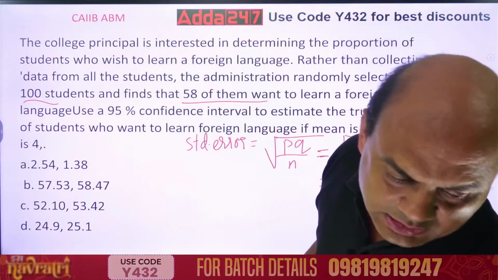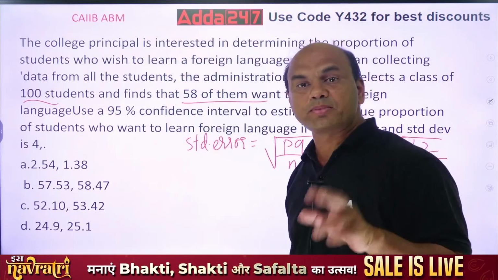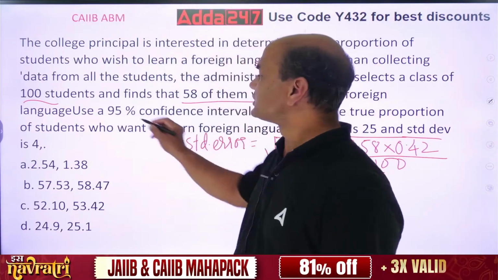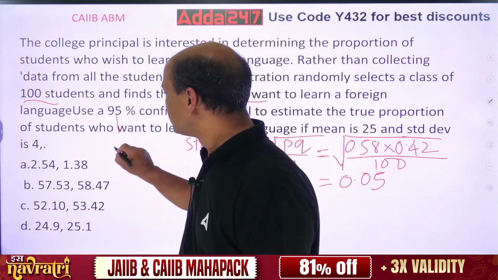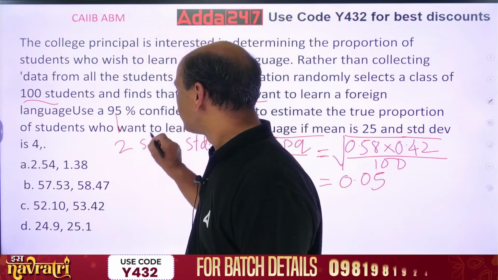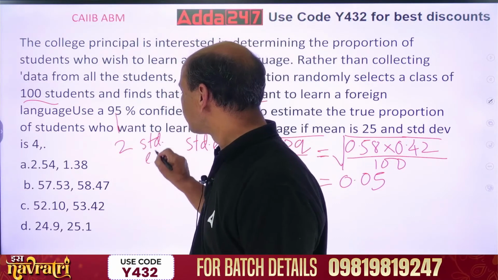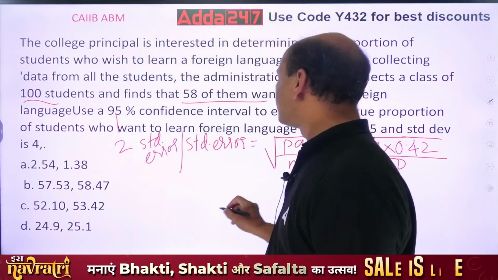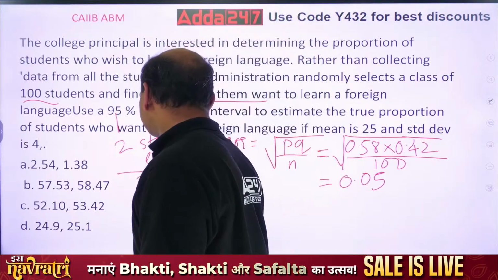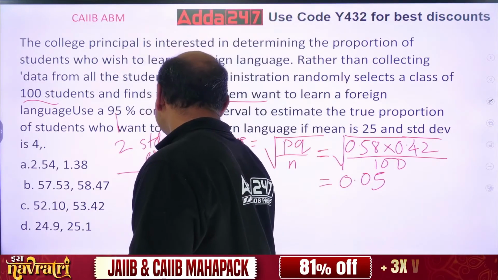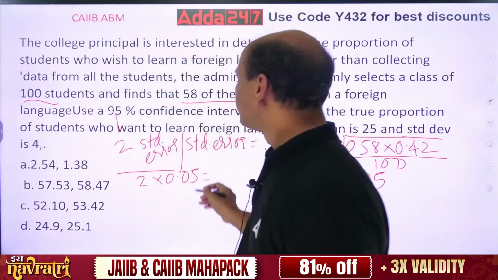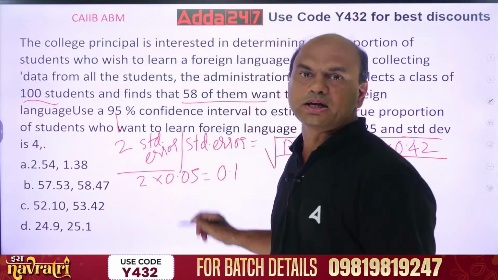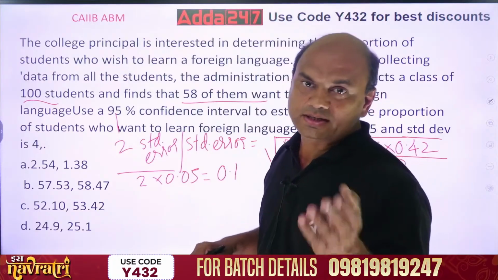Now what do I want? I want 95% confidence. When I want 95% confidence, it means 2 standard error. 2 standard error means 2 into 0.05, so that is equal to 0.1. So this 2 standard error, I'll add and subtract from the mean.